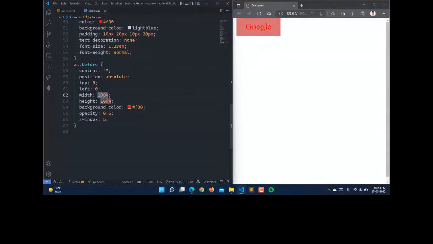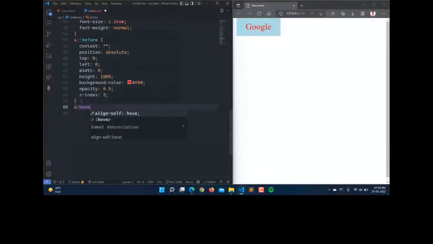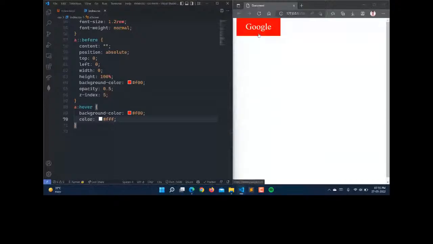Now we are going to use the pseudo class, first a:hover. So when I hover on the anchor tag, I'm going to change the color to white. When I'm hovering on it, you can see that our color is changing.